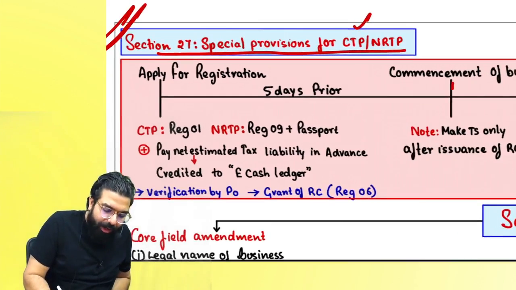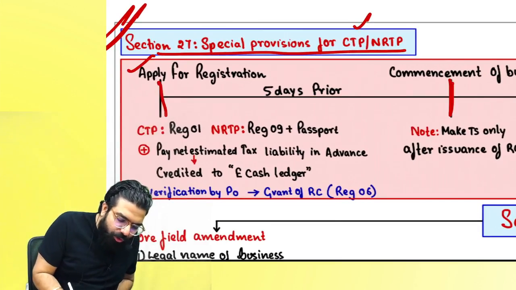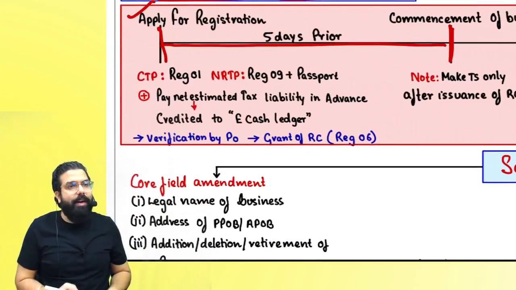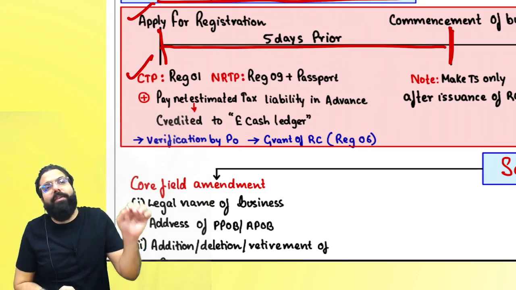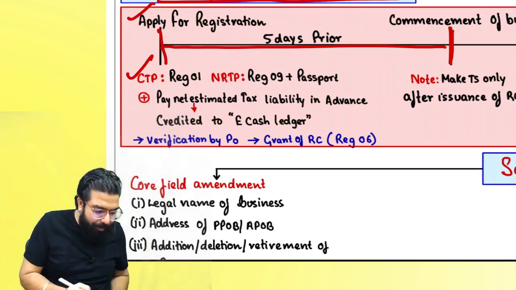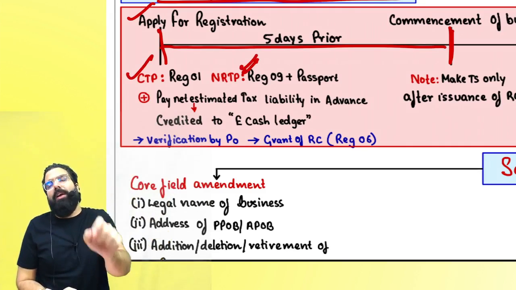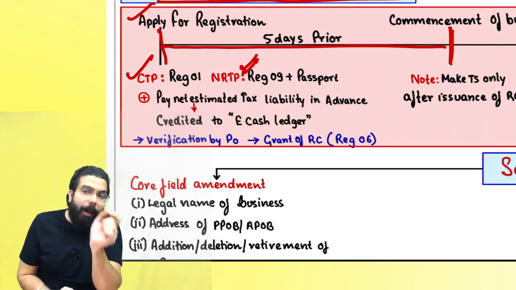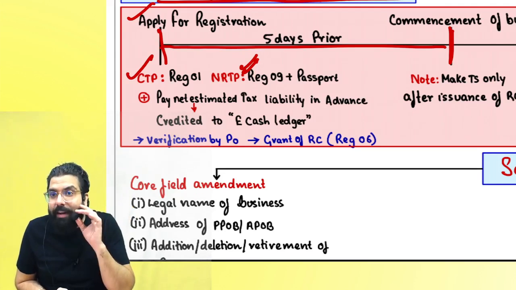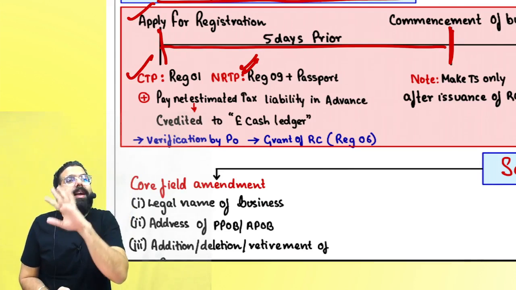When applying, CTP applies in GST REG 01 and RTP applies in REG 09. Along with that, an RTP should give a self-attested copy of passport, and the authorized signatory should be a person who is a resident of India having a valid PAN.